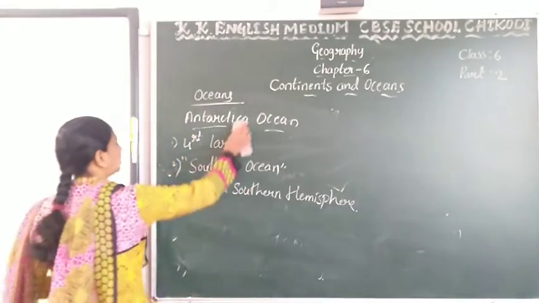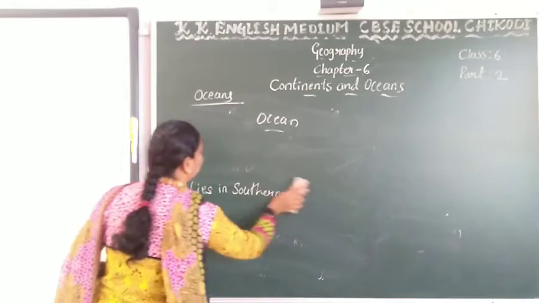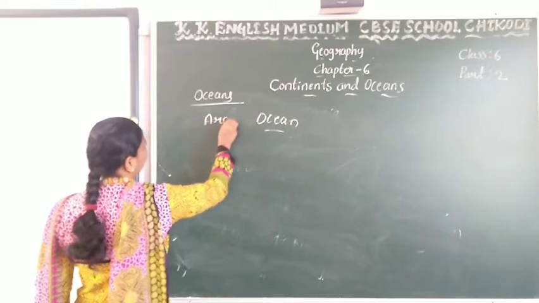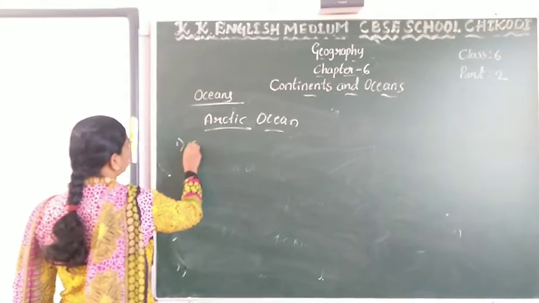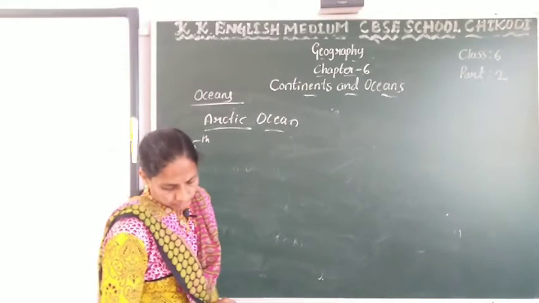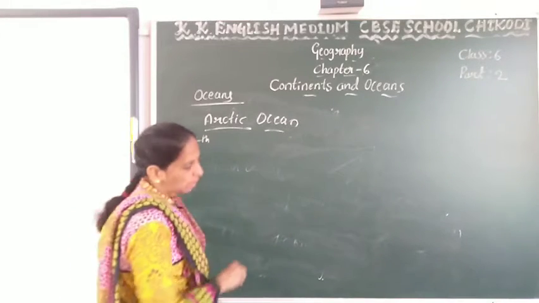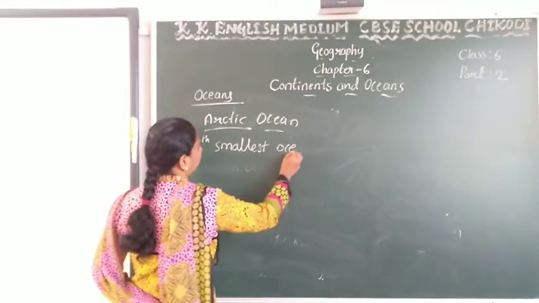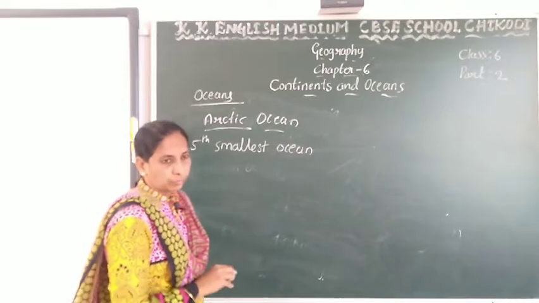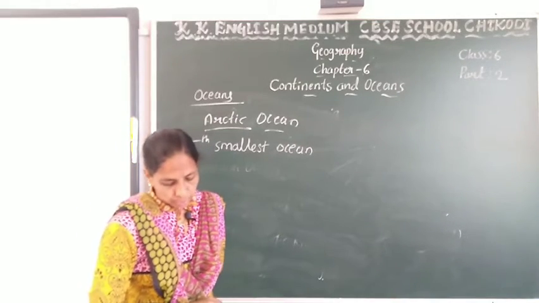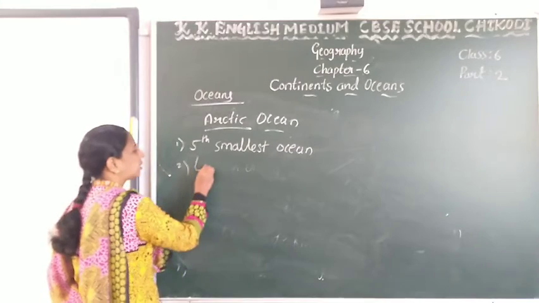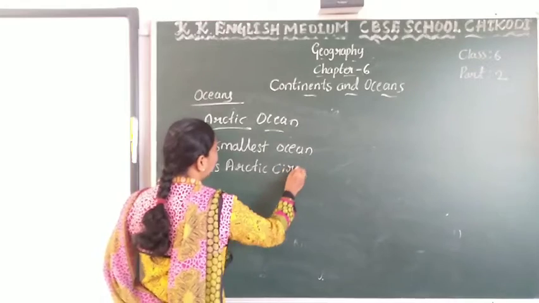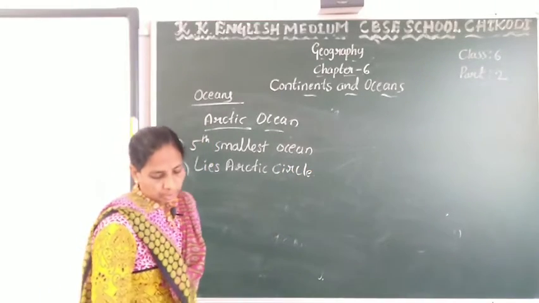And the last ocean is the Arctic Ocean. Last ocean is what? Arctic Ocean. Arctic Ocean is the fifth ocean. Okay, it is the smallest ocean. It is the fifth ocean, but it is the smallest ocean. It lies in the Arctic Circle. Okay.